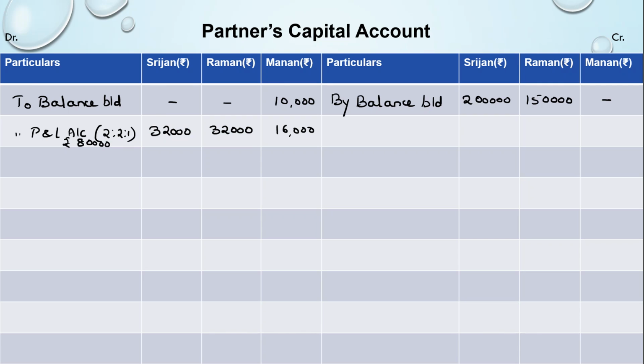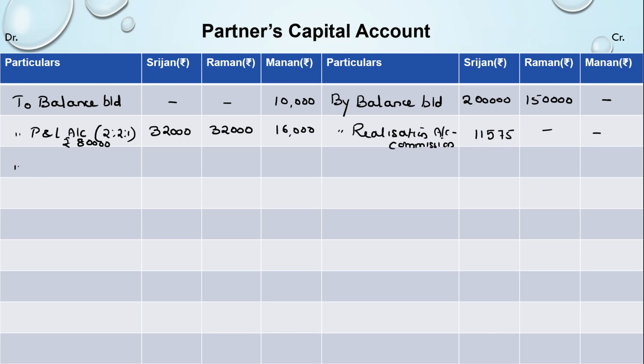Other than that, we had the amount of commission given to Srijan. So that comes as by realization account, commission being given. We have calculated that amount as 11,575 from the realization account, and then there was a loss on realization.